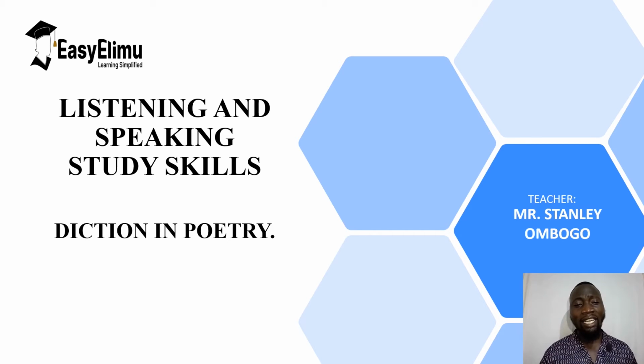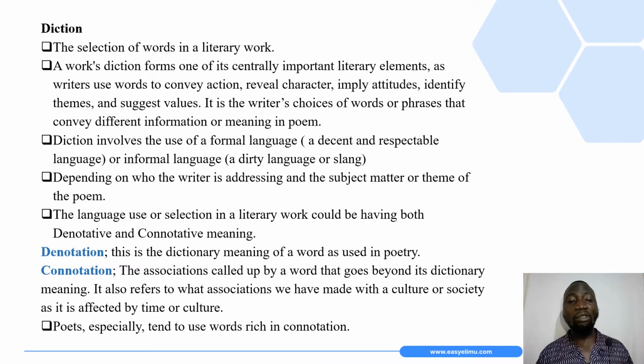So today, under listening and speaking, dear students, I'd like us to look at diction in poetry. When we talk about diction in poetry, this refers to the selection of words in a literary work.